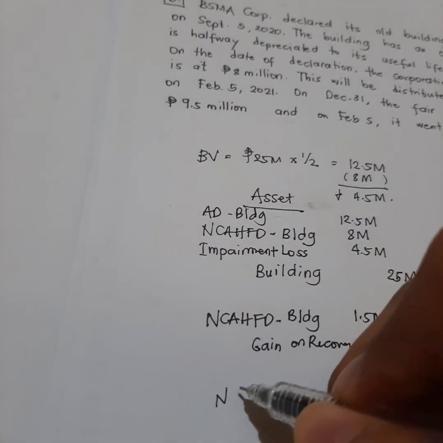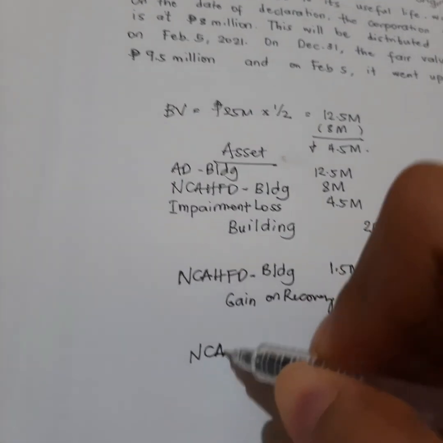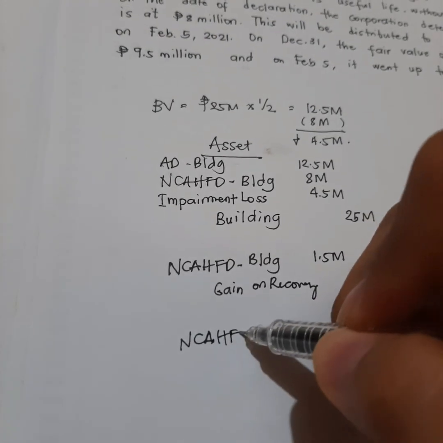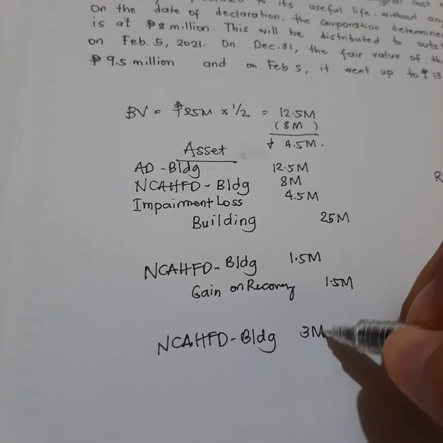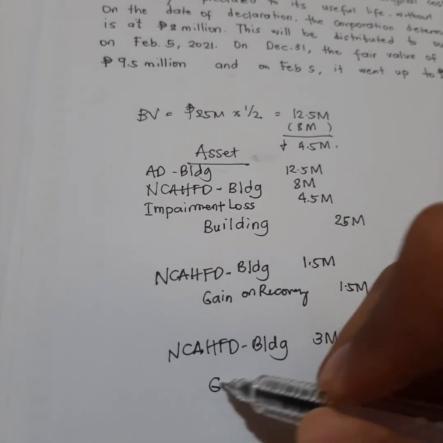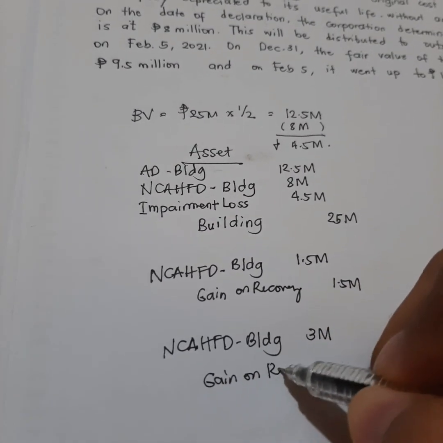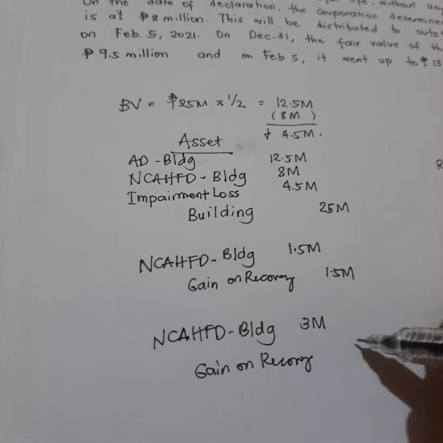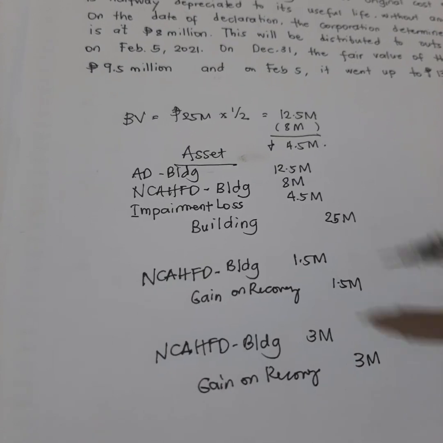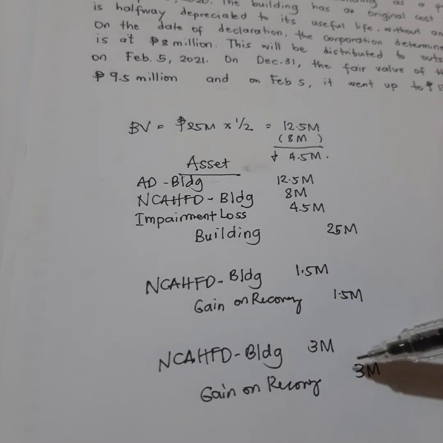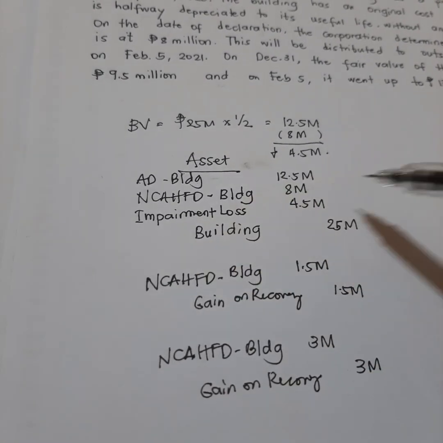So, we have to record non-current asset held for distribution, building, okay, at 3 million. Then, gain on recovery na 3 million. Okay? So, dahil ito na yun, it is as if hindi siya nagkaroon ng impairment loss.